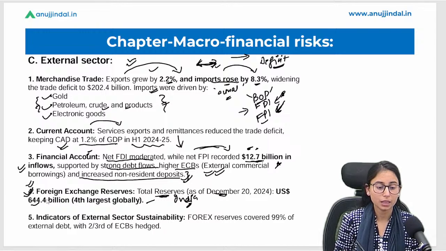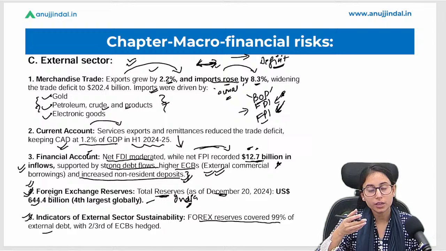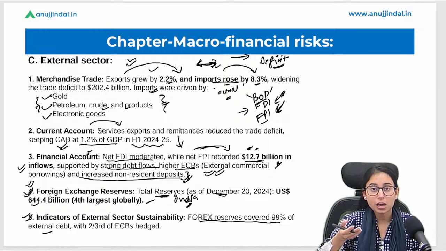Okay, let's talk about the fifth data, which says indicators of external sector sustainability. The forex reserve covered 99% of the external debt. Whatever debt we have, the foreign exchange reserve covers 99% of this. Now this is a very positive sign, because we are able to fulfill our financial obligation through our reserve. Okay, so this is a good point.